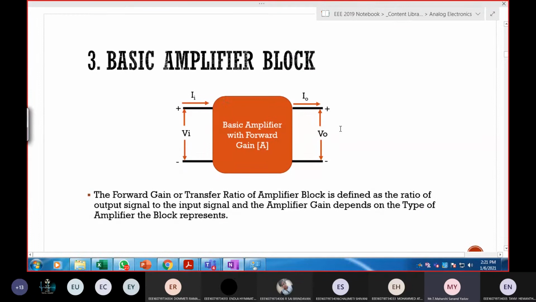And basic amplifiers, how many types are there in this? 4. What are they? Voltage amplifier, trans conductance, trans resistance. Right. So voltage gain, current gain, trans conductance, and trans resistance. So we have seen till here.